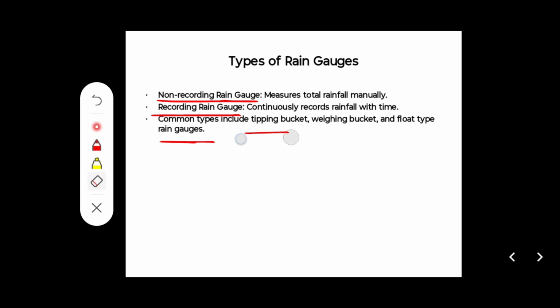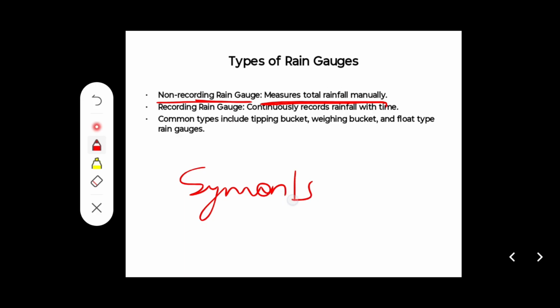The very common and important rain gauge used is Simon's gauge, which is a non-recording type rain gauge. It measures total rainfall manually. Non-recording type rain gauges measure rainfall manually. The non-recording rain gauge extensively used in India is Simon's gauge.